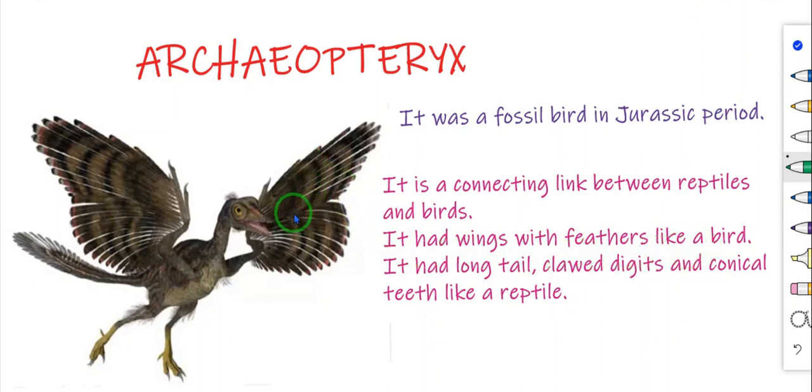It had a long tail, clawed digits and conical teeth like a reptile. So it is known as the connecting link between reptiles and bats.